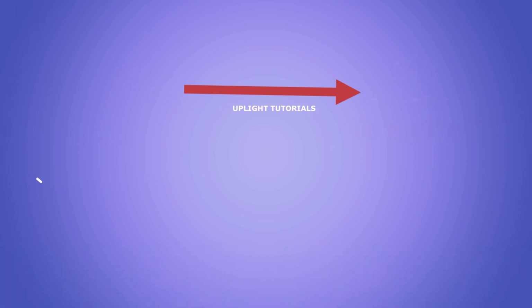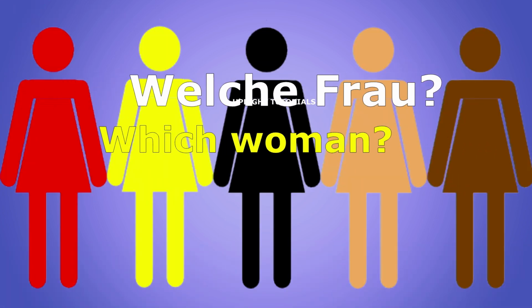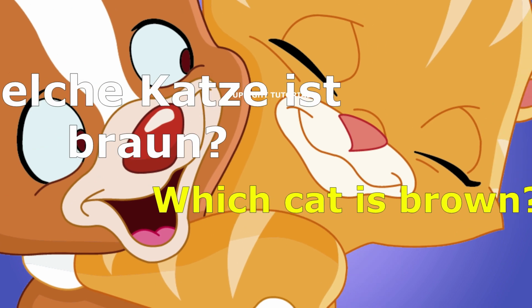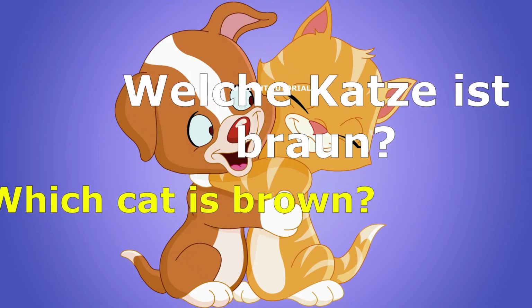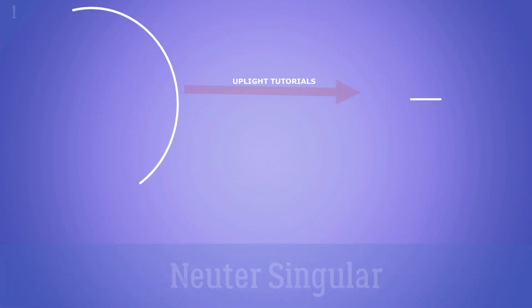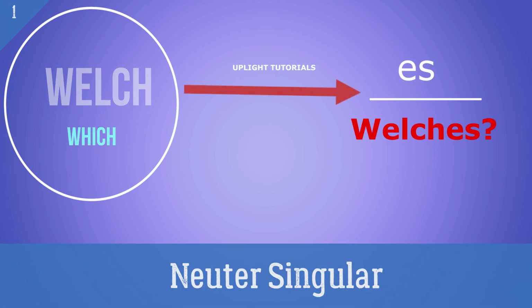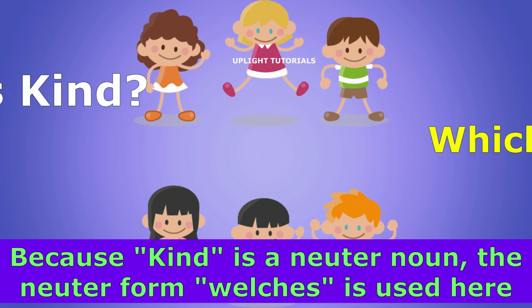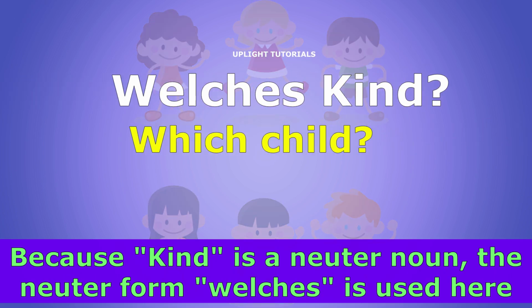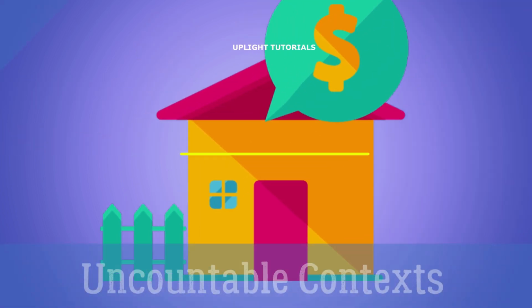For feminine singular, welche. As examples, welche Frau? Which woman? Welche Katze ist braun? Which cat is brown? For neuter singular, welches. Let's see some examples. Welches Kind? Which child?